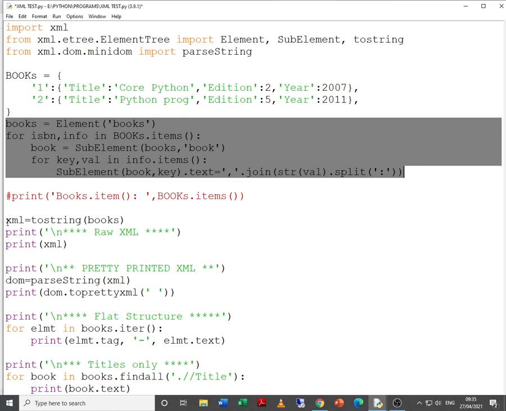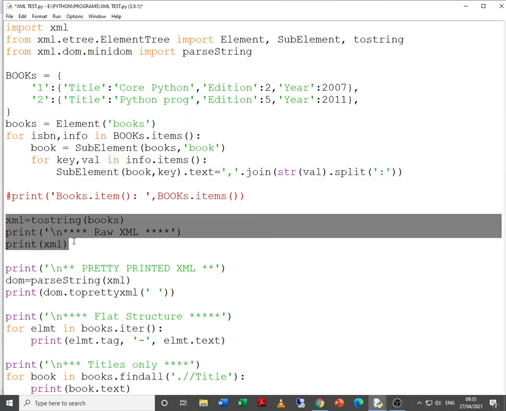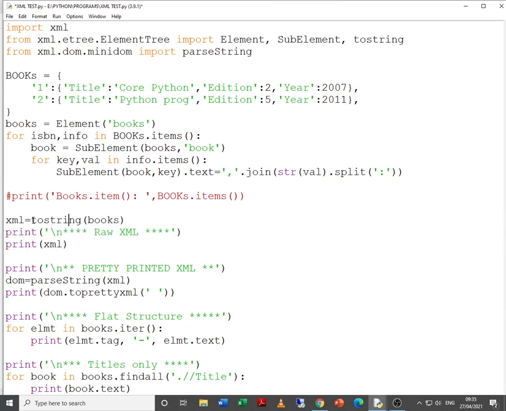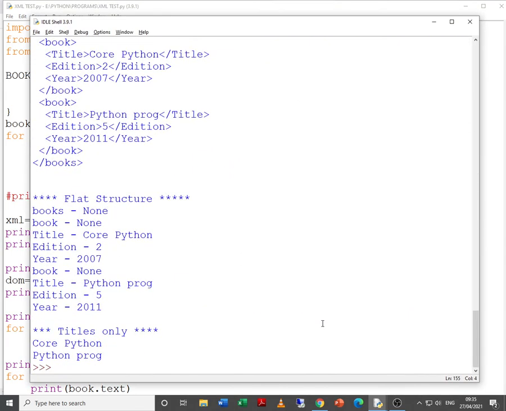So first we are printing the raw XML. In the sense XML is equal to toString books, that will give a raw XML. Just let us try to execute it once again and check it.